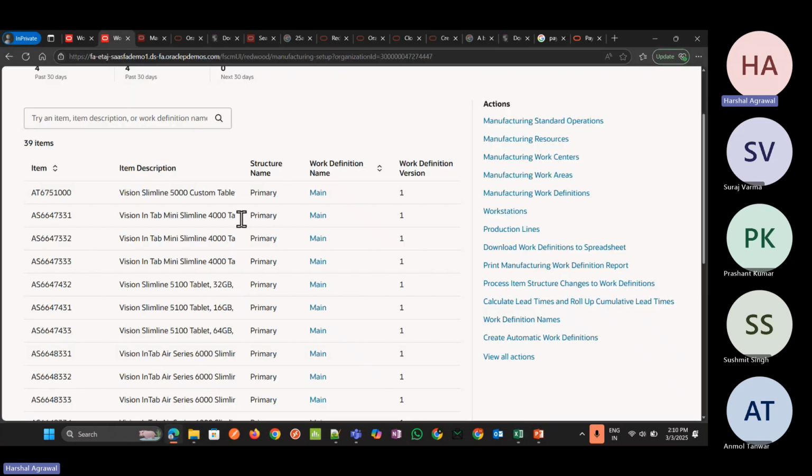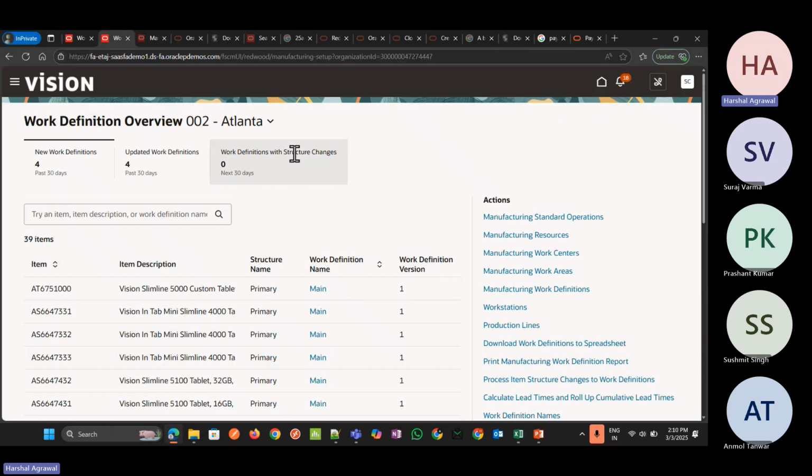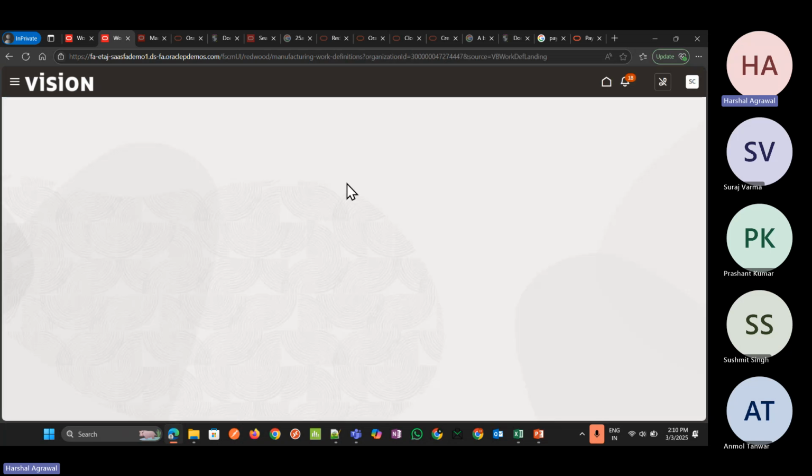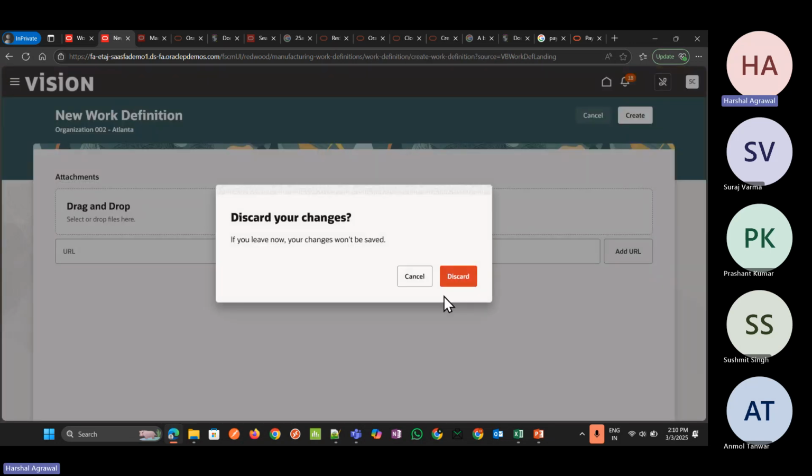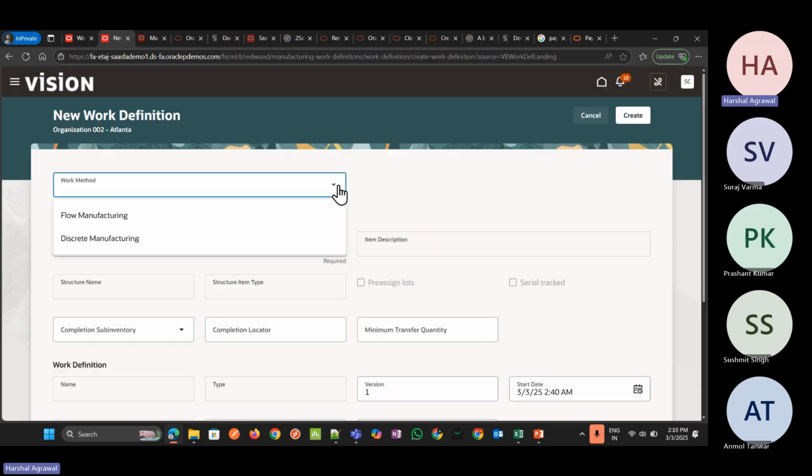Now let me show you one of the pages where we can see it. I think in the manufacturing work definition, if I click on create, oh sorry, now see work method, here we can see flow manufacturing. Earlier we used to have discrete manufacturing and process manufacturing, but here flow manufacturing has been enabled. With the help of this, we can create the flow manufacturing work definition and we can process it.